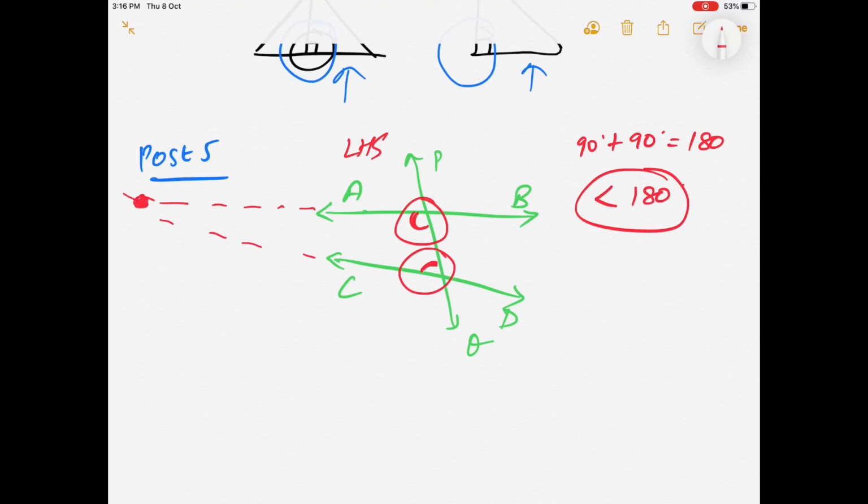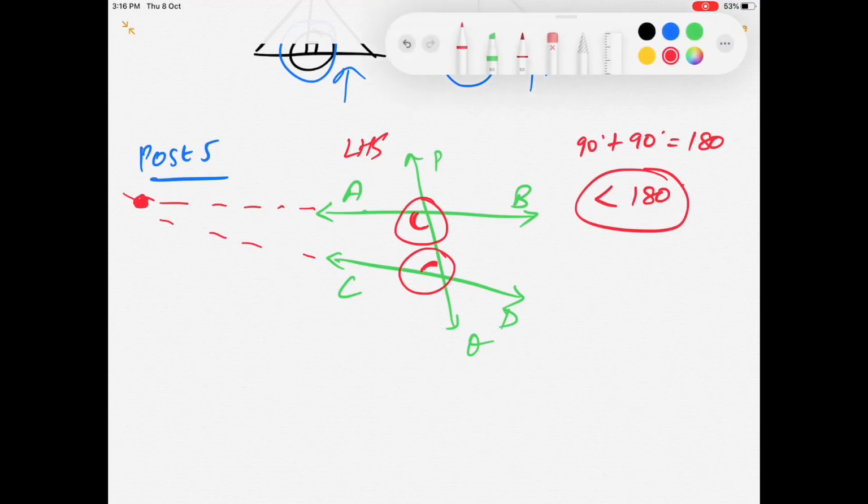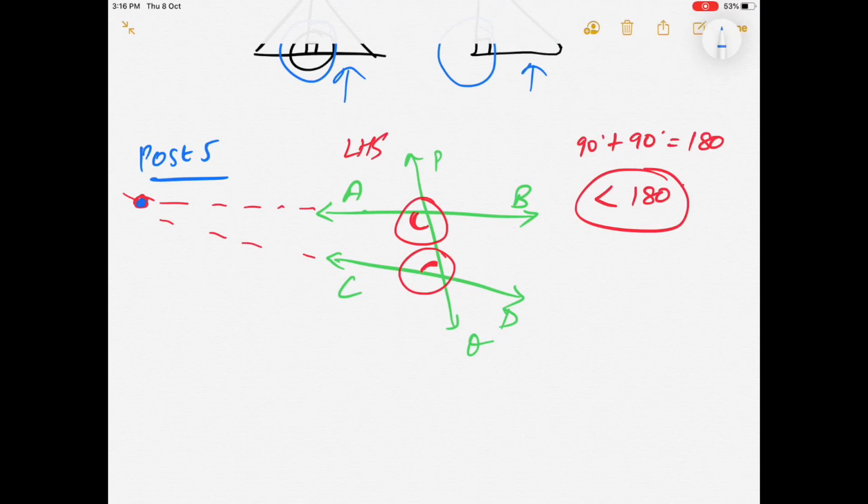Assume that these two are the lines and these two are angles. So the postulate says that when these angles are less than 180, these two lines AB and CD, when produced indefinitely, will meet at a certain point.